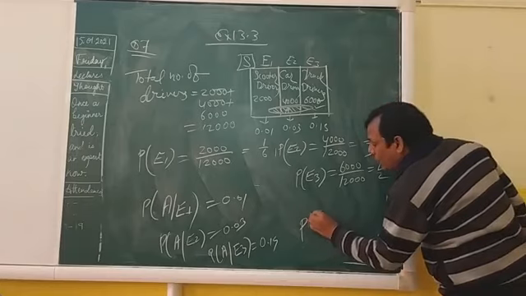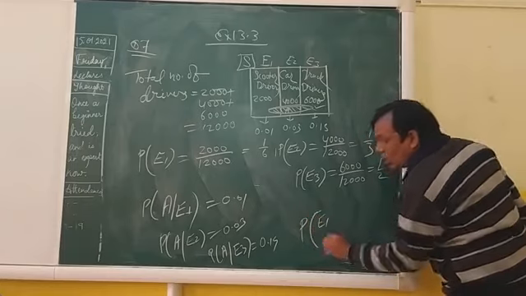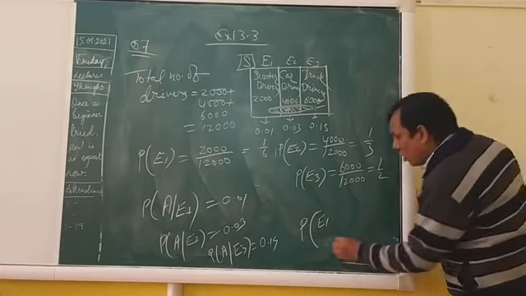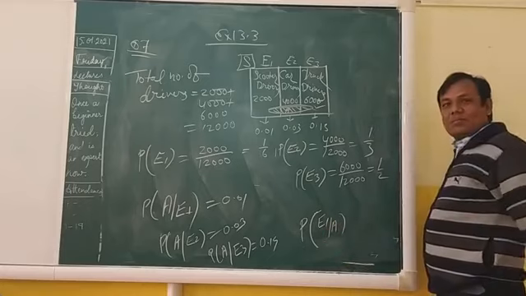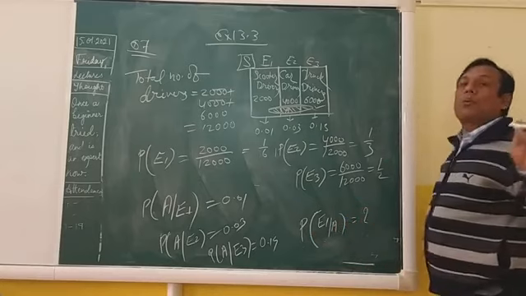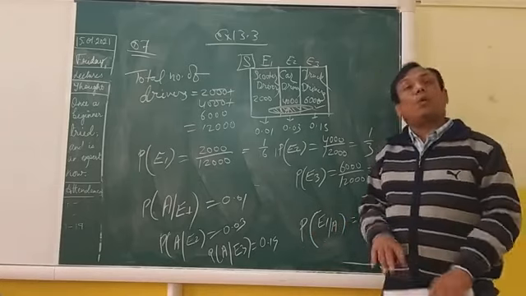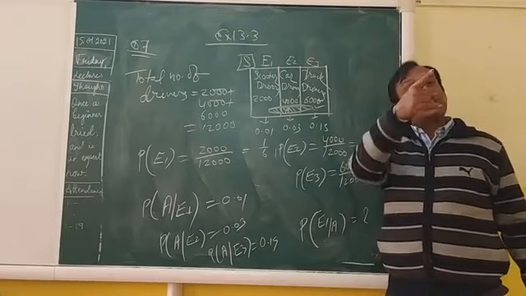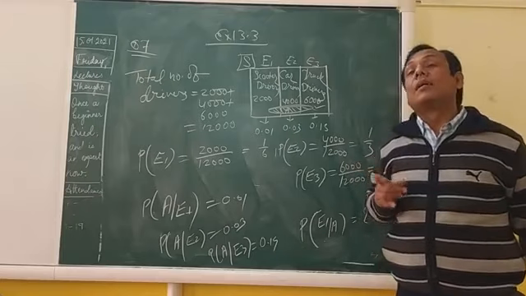So we have to find the probability of the scooter given that an accident occurred. So it will be P(E1 given A) equal to what we have to find. Now you know very well which theorem we are going to apply: Bayes theorem.